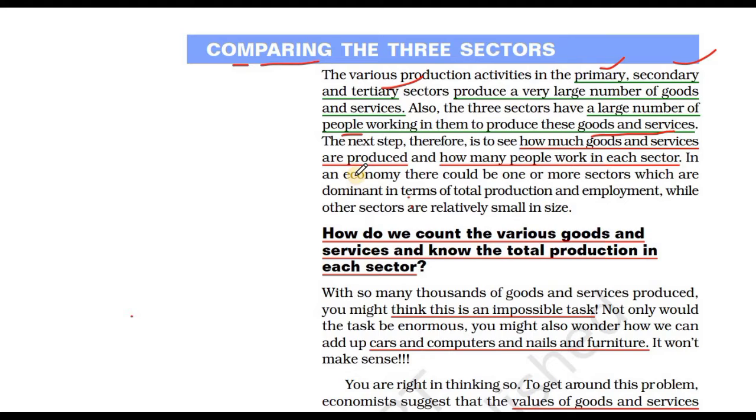When we compare these three sectors, we will be able to answer which sector is dominating more, meaning contributing more to the GDP, which sector is doing more production, and which sector is contributing more in employment, giving employment to the people, while other sectors are relatively small in size. So we will see which sector, primary, secondary, or tertiary, is contributing more to the GDP.